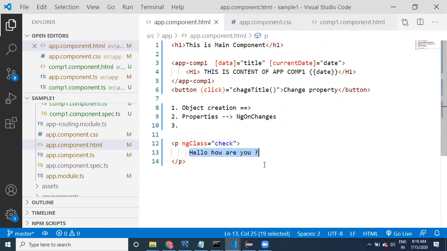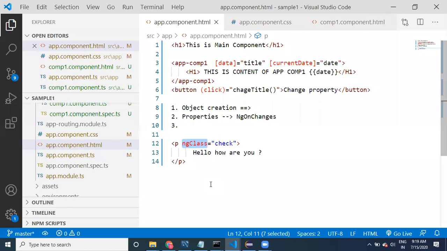What is this? This is going to be something like, hello, how are you? You are saying something, hello, how are you? This is the value. This is going to be the value. It is going to be displayed, and with this check. And what does this ng class mean? Finally, it can be called a directive.